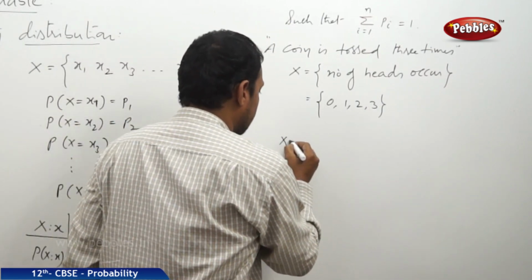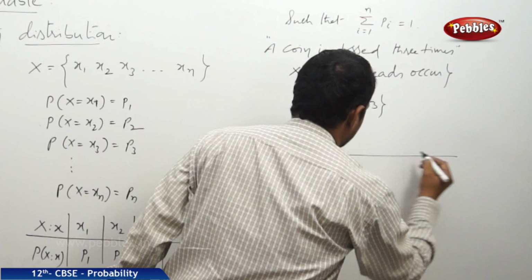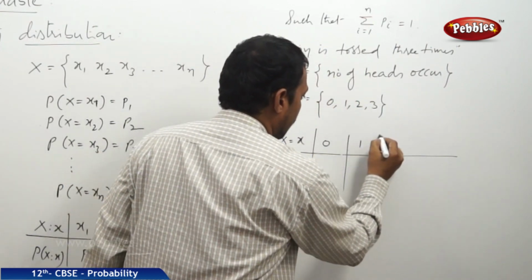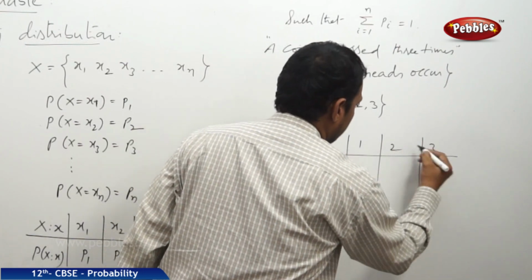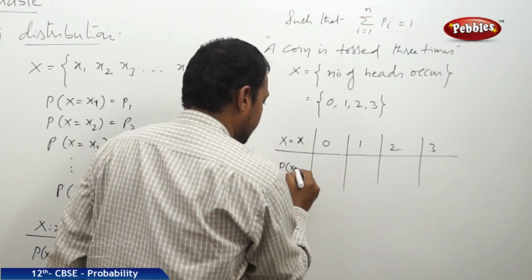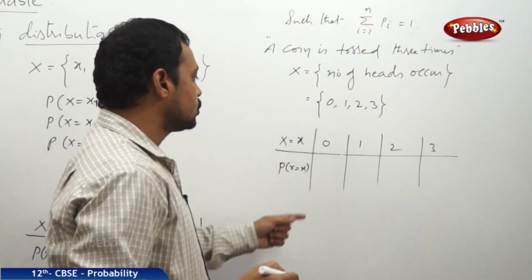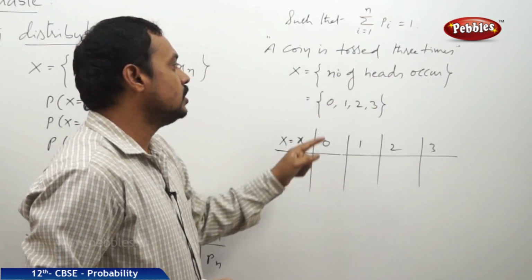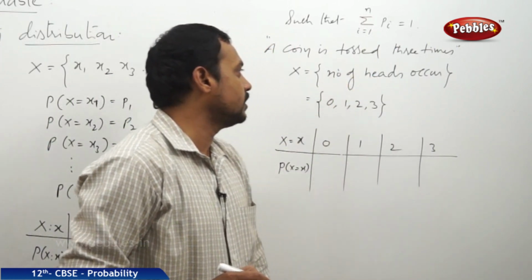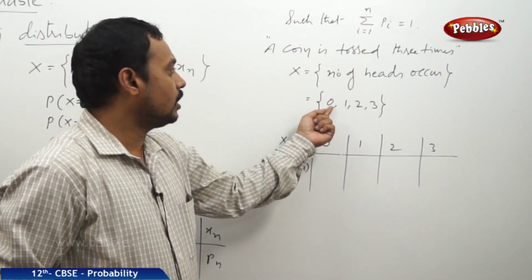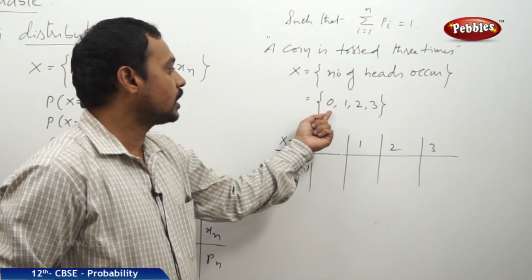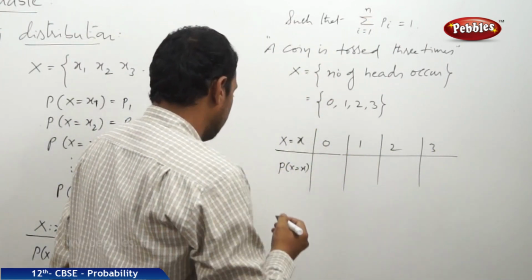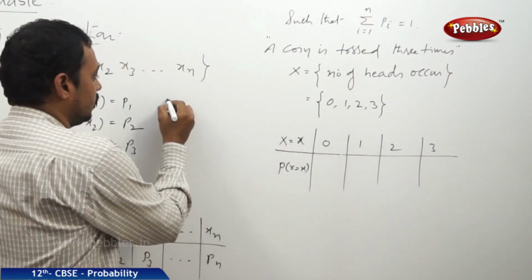Here let us define a table with X whose values are 0, 1, 2, 3 and corresponding probabilities. So here 0 means the number of heads that occur is 0. That means X of TTT is equal to 0, as we have written earlier.